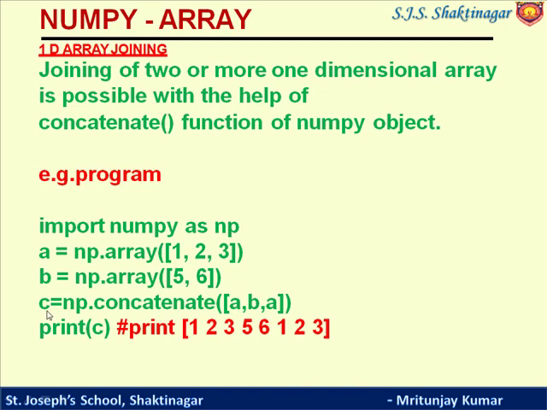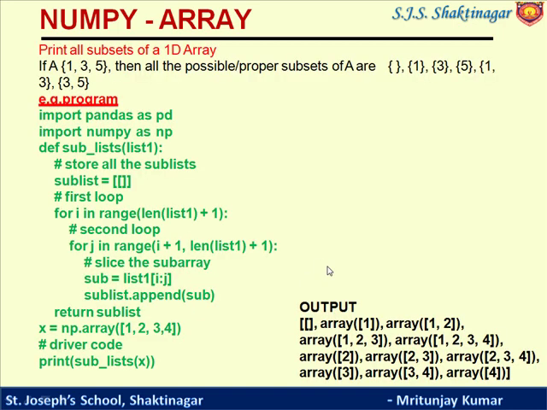So let's see. c is equal to np dot concatenate in a square bracket, a comma b comma a. So a is 1, 2, 3, b is 5, 6, and a again 1, 2, 3. If I print c, the output will be 1, 2, 3, 5, 6 and 1, 2, 3. So this is the concatenate function to join one-dimensional arrays.